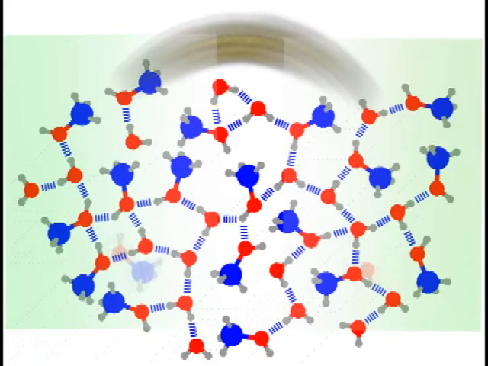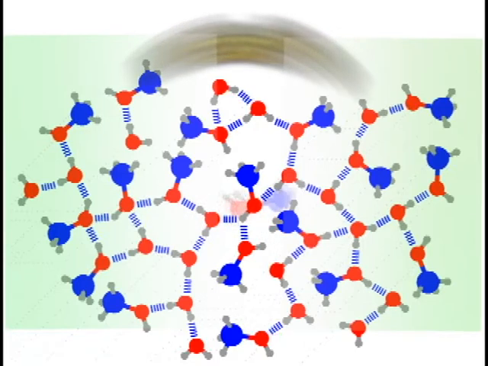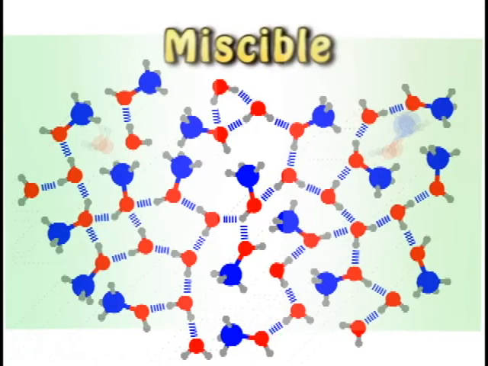Hydrogen bonds are constantly switching between water and methanol molecules, and the methanol and water molecules are free to mix with each other because of their similar intermolecular bonding interactions. Thus, there is only a small change in entropy or disorder of the system when mixing occurs.